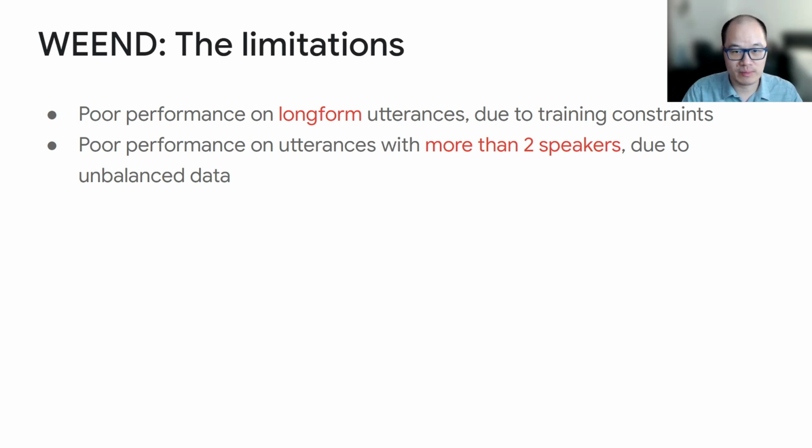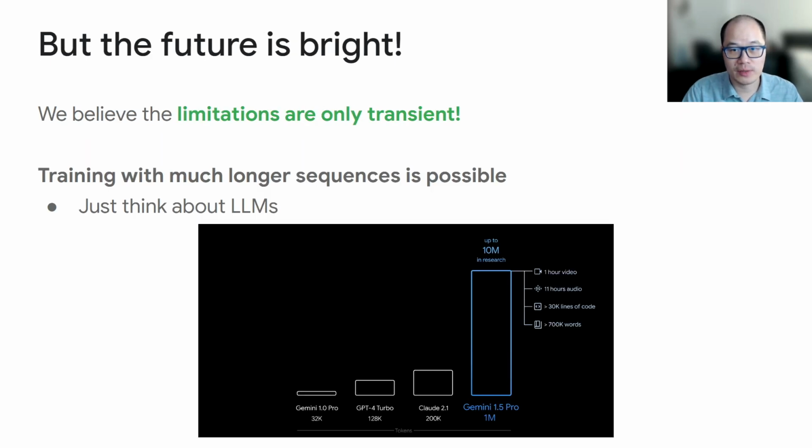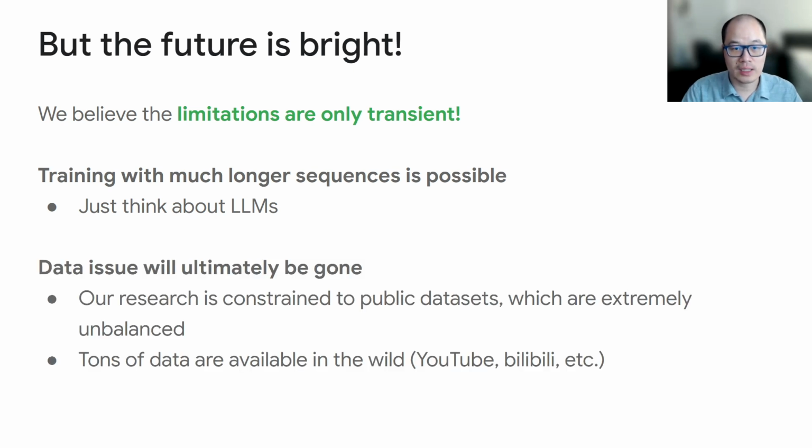The performance is bad on long-form utterances due to training constraints. The performance is also bad on utterances with more than 2 speakers due to unbalanced data. But we can look at the bright side because all the limitations are only transient. If we look at the recent advances of large language models, we know that training with much longer sequences is possible. We just need better GPU or TPU. And the data issue will also ultimately be gone.